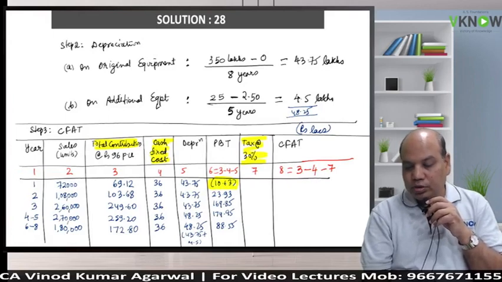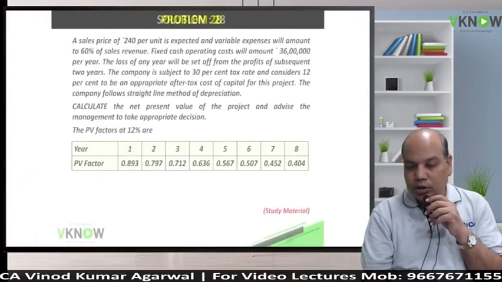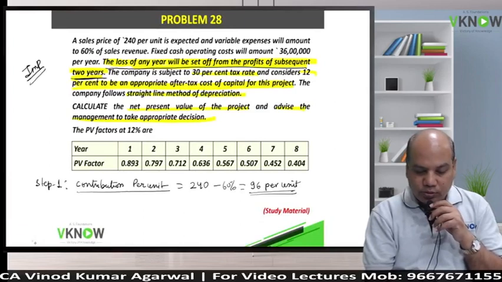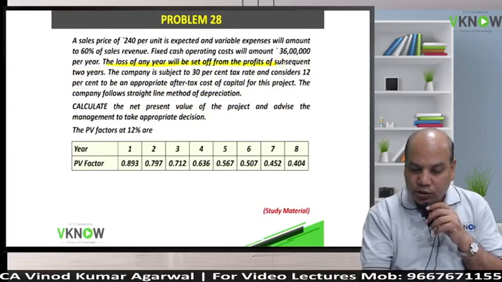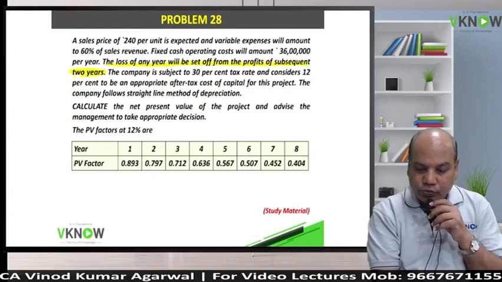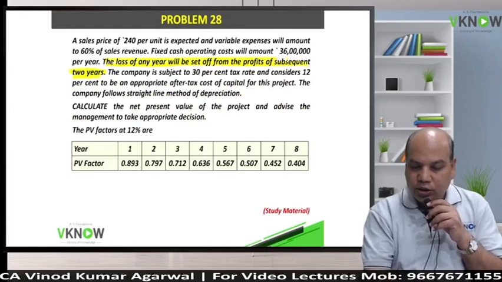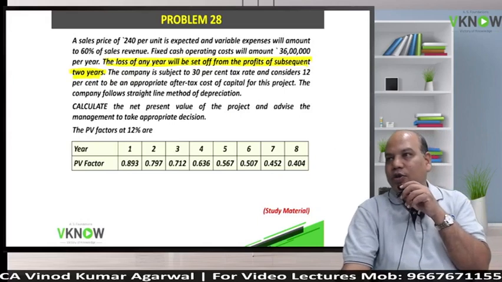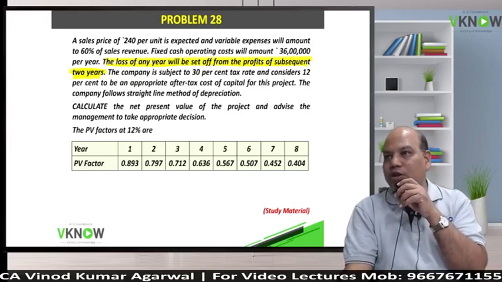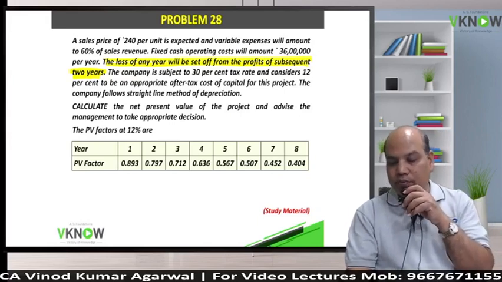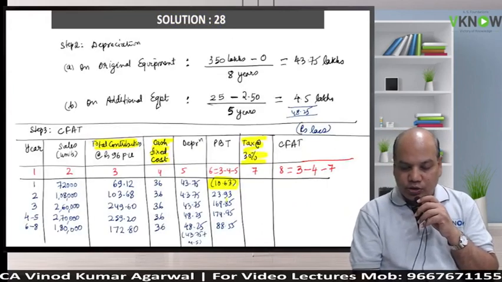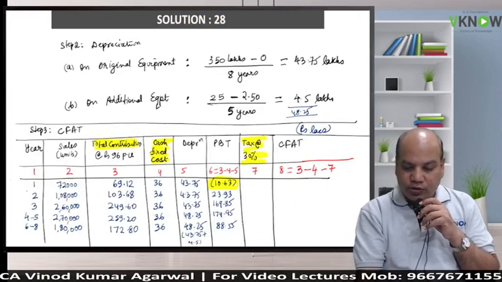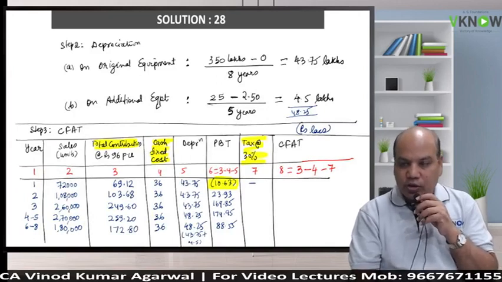Highlight. Now if you read the problem, it says the loss of any one year will be set off from the profit of two subsequent years. So in income tax, they allow you to carry forward the loss and adjust against future taxable income. Correct? So in this case, I have a loss of 10.63. So first year tax liability will be nil because there is loss.